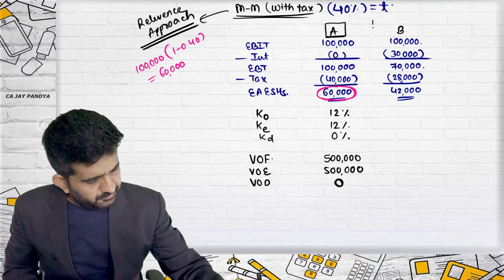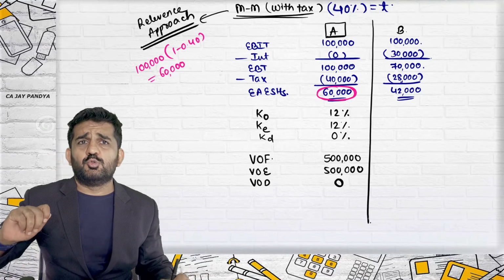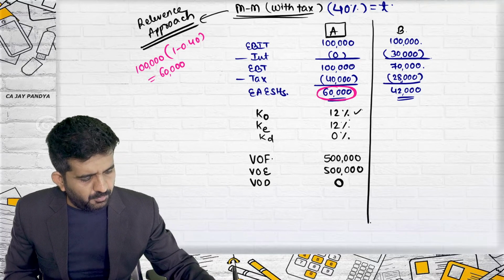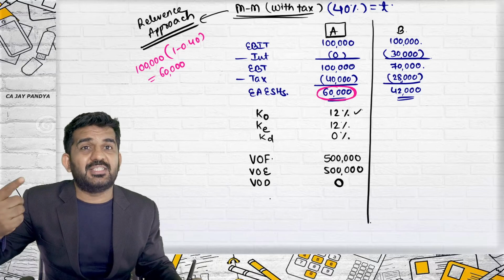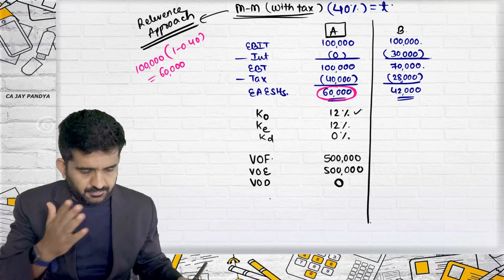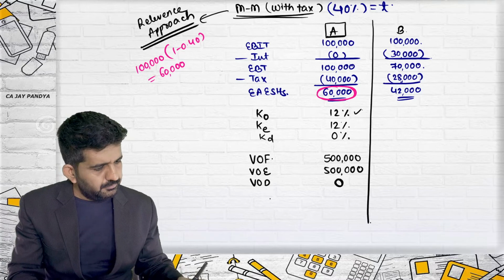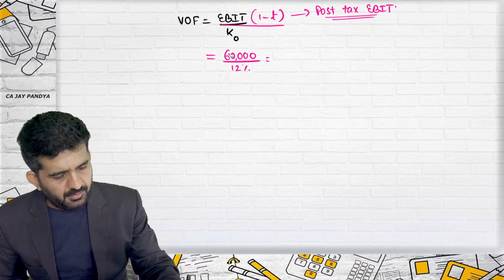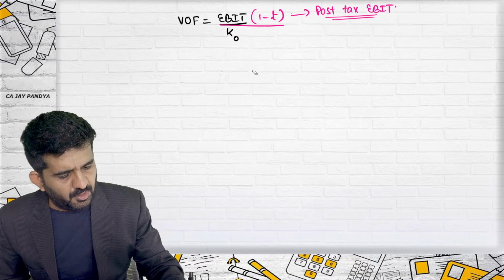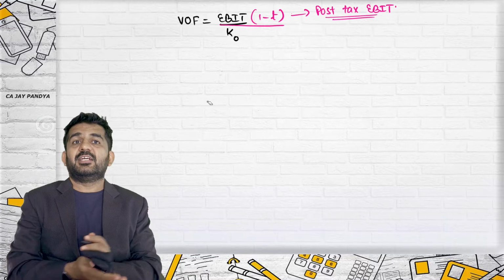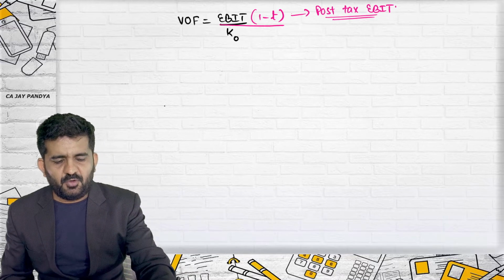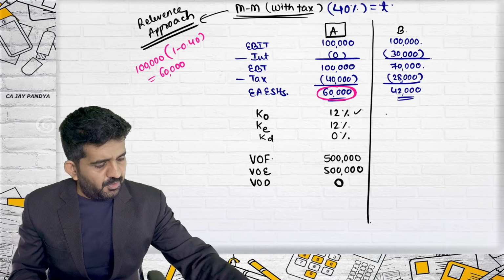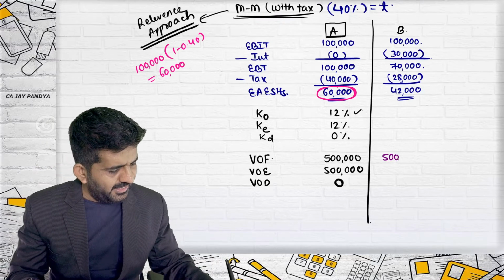Now, this was looking like net operating income approach. But understand, we have not found out KO by net operating income approach because there is a concept of taxation. Concentrate over here now. I am putting this as one of the formulas for when the tax rate is given. You can find out value of firm by this formula. Value of firm of B Limited, so will it be 5 lakh rupees?